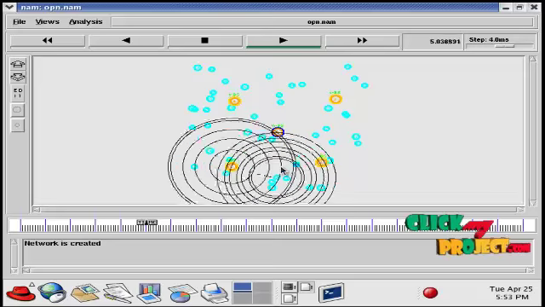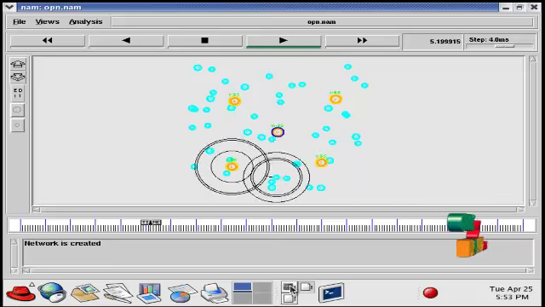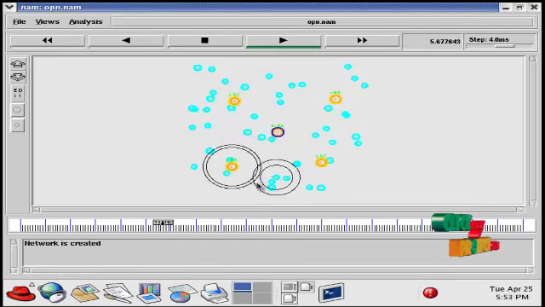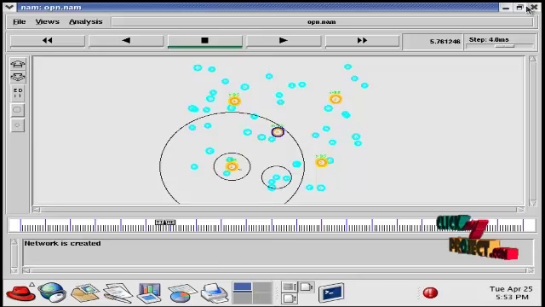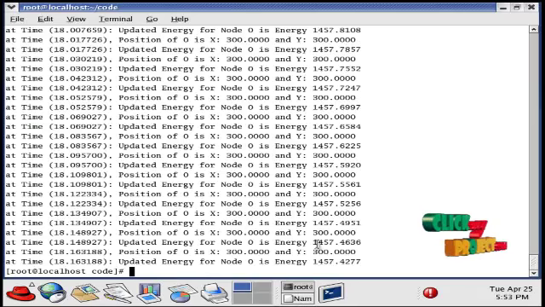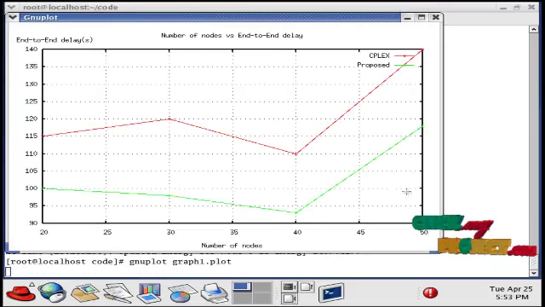Green cell is found in the updation process of the energy. Green is mentioned as the energy of the network. After the simulation is completed, to see the graph, go back to the terminal window, then type gnuplot graph name dot plot. This is the delay graph.